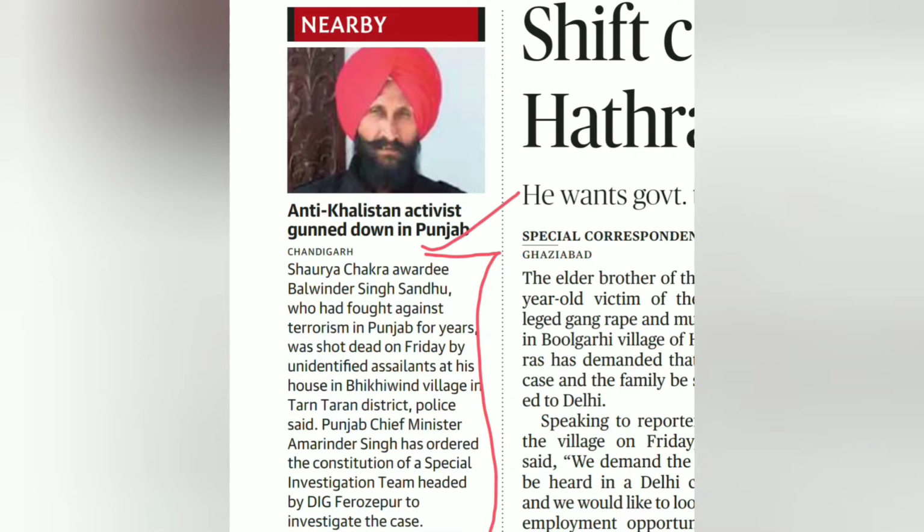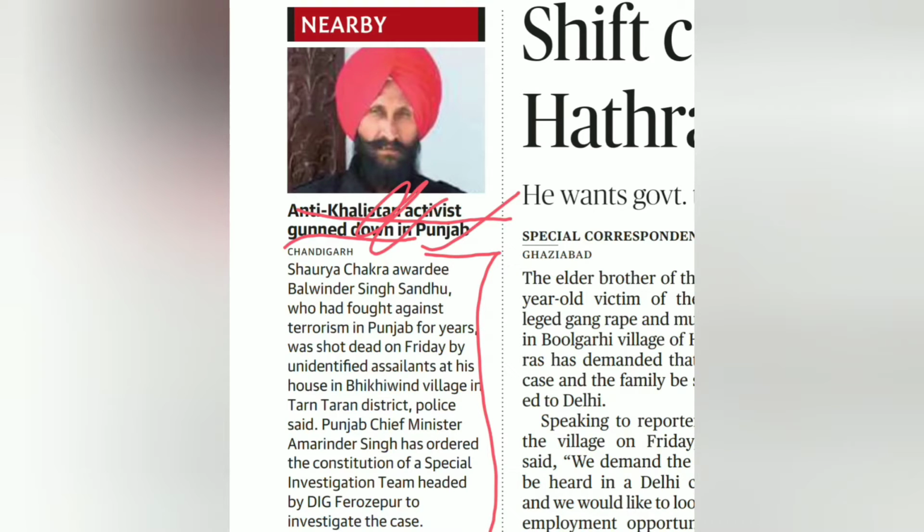But if you see, they're talking about an anti-Khalistan activist gunned down in Punjab. So what things come up here? Internal security. What else? Conflicts. What else? The state level security, and what is happening there. What is the terror situation in India and everything?